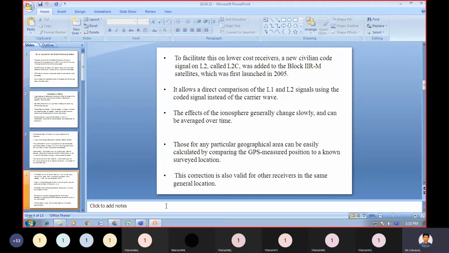The effect of the ionosphere generally changes slowly and can be averaged over time.